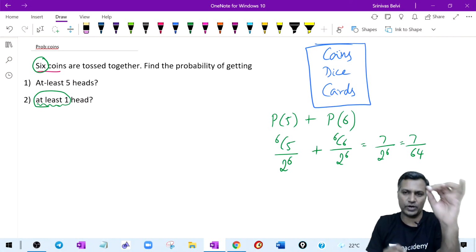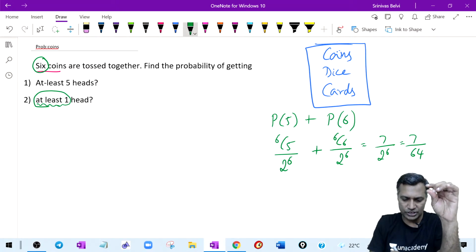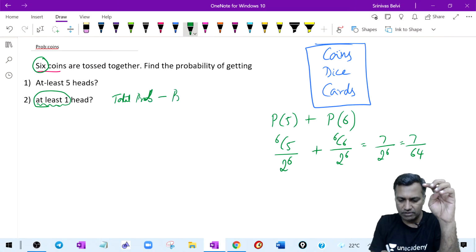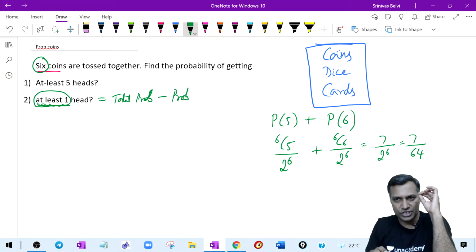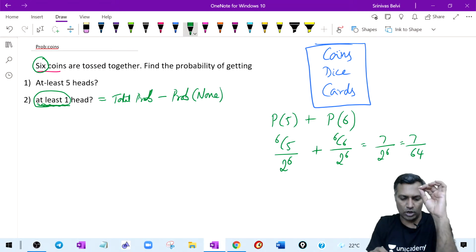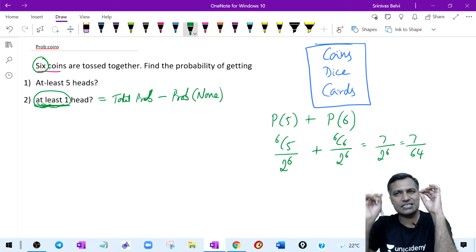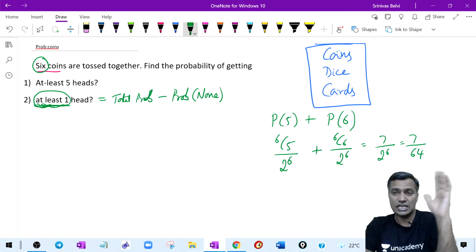The way to approach, why I'm calling it a standard one, is that at least one is always approached by total probability minus probability of none. That is the way to approach at least one. Whenever at least one comes, we generally approach it by saying total probability minus probability of none. At least one is a pretty standard phrase which we use in day-to-day use of probability study, especially statistics.